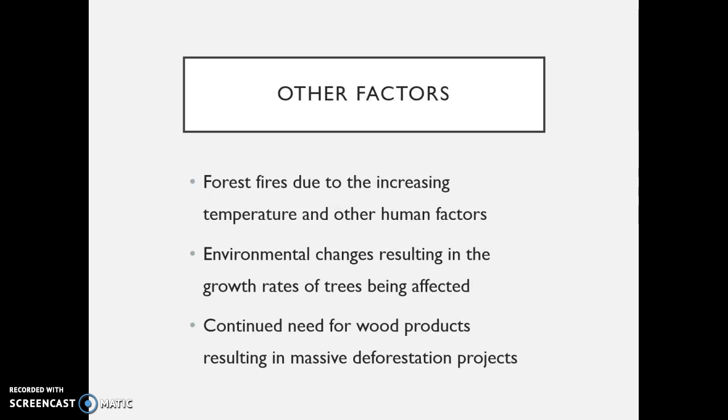There are many other factors that affect the forest that we may not even think of as climate change. As our temperatures increase, we have more likelihood of forest fires starting, and fires burn out of control and can do lots of damage before we can put them out. These fires and other environmental changes, like soil degradation or changes in rainfall, can affect the growth rates of the trees. Trees play a huge part in how the planet stays healthy, and if they are not growing at a healthy rate, this can affect the benefits they produce.